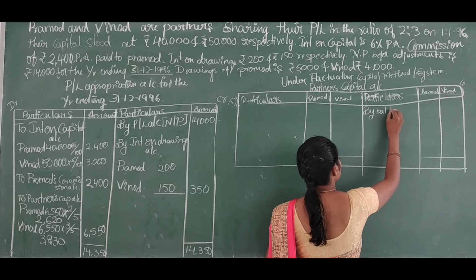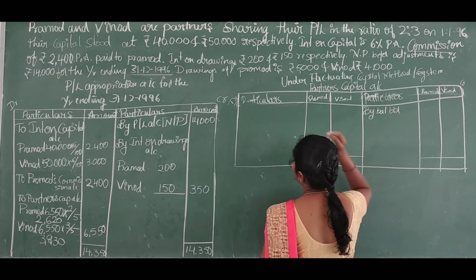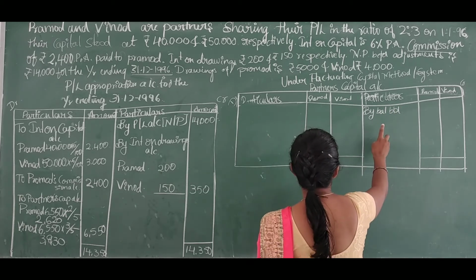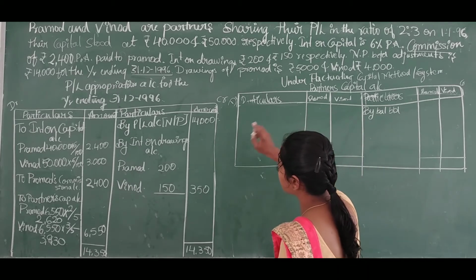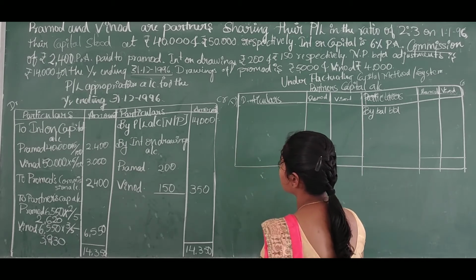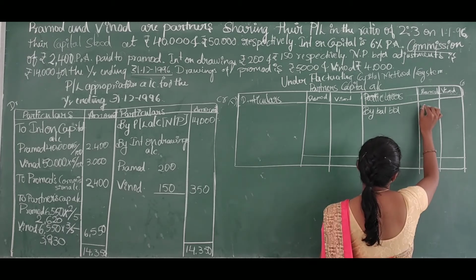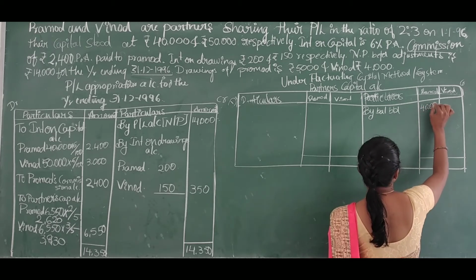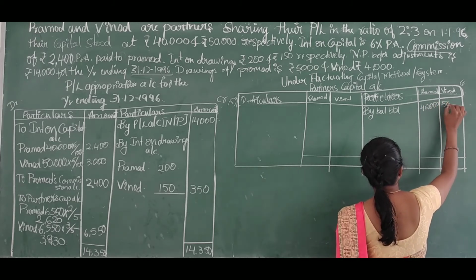Here, the first entry is by balance brought down. The capital amount of the partners will be transferred, that is 40,000 for Pramod and 50,000 for Vinod.